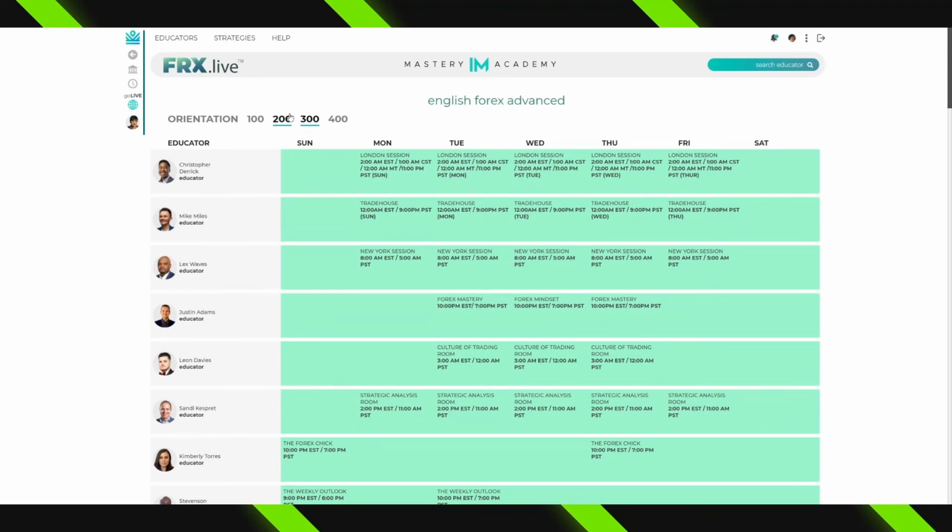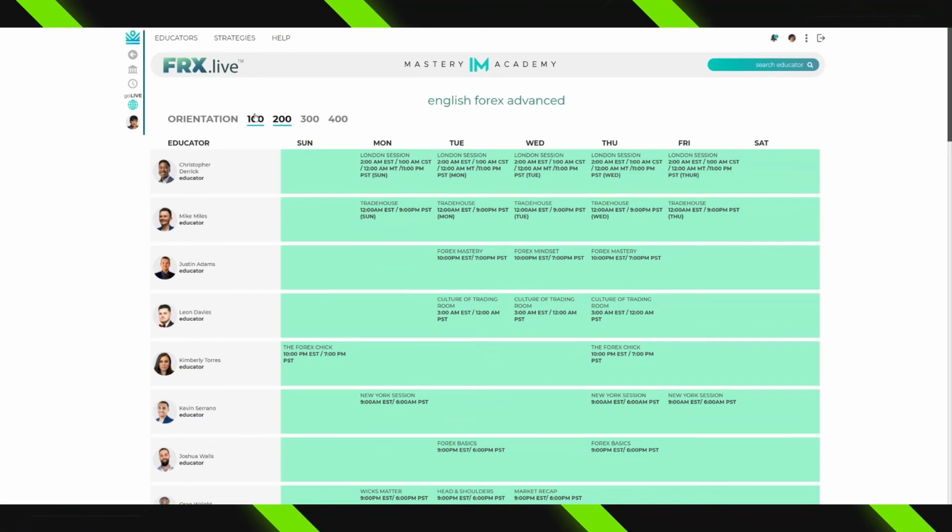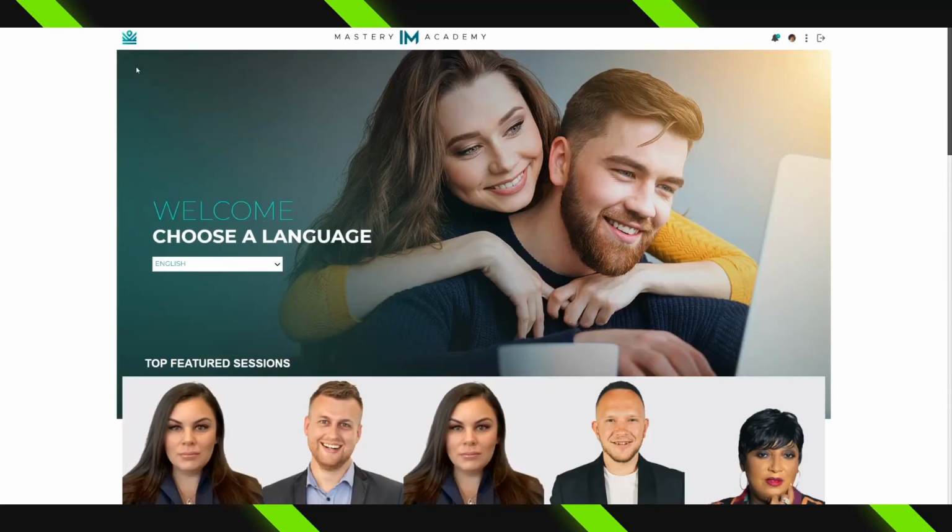By playing around with the schedule, switching between different levels, depending on where you're at in the academy, you're going to be able to see educators that focus on those levels specifically so that you're not jumping too far ahead. And if you are a member of our team, you will be receiving a schedule photo where it is focused on the trade house educators specifically so that you can keep track of our times very easily.